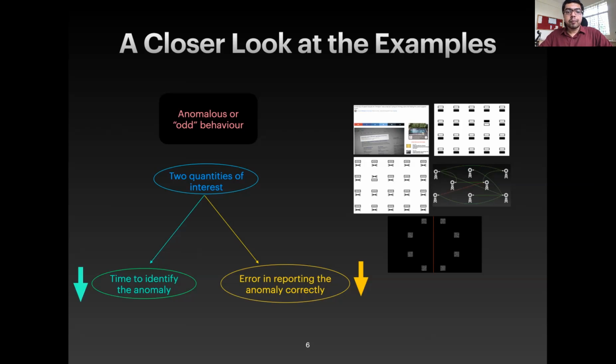So in this work, we are going to fix error and we are going to ask ourselves how the time to identify the anomaly looks as a function of error. Of course, it is intuitive to expect that the smaller the error, the smaller the room that we are provided for making error, for reporting the anomaly incorrectly, perhaps the longer we will have to wait before we are actually sure of the anomaly that we have identified. So therefore, the question at the end of the day is how does the time to identify the anomaly grow as a function of error?